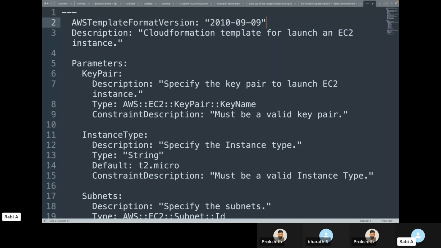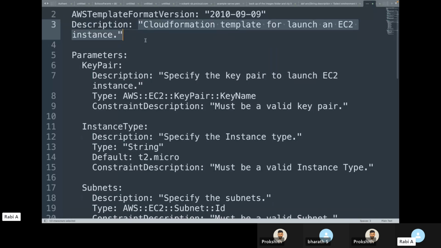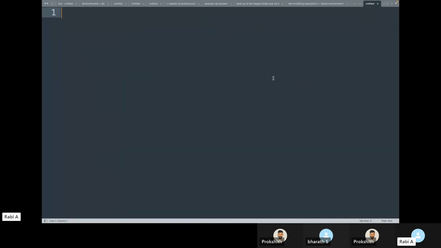Suppose that we are giving it a description as to what exactly this template will do, and then there are a few things that you can provide with this. The sections, when we talk about CloudFormation: you have the parameters section, the resources section, mappings, and the outputs section. These are the different sections within your CloudFormation template. Not all of them are mandatory. Based on your use case, based on how you're writing the code, you can make use of them.